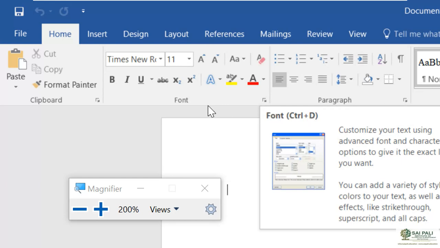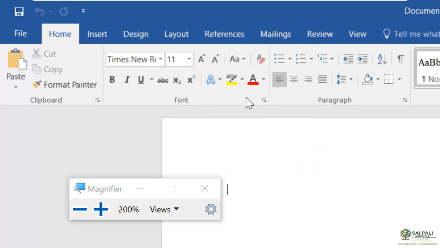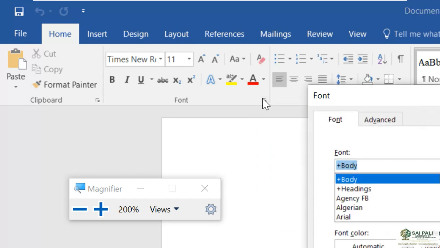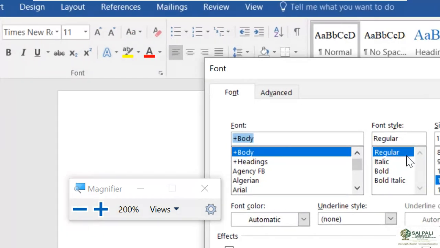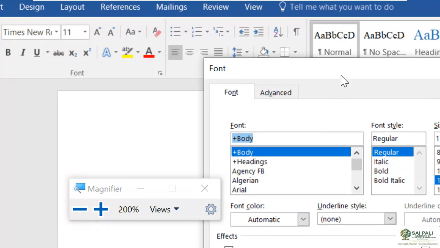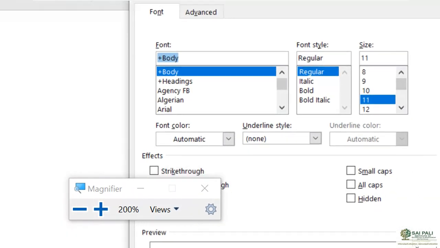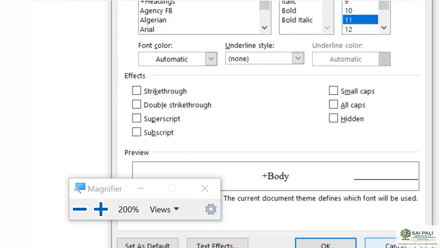That will open the more options for this group, or even you can click directly on that arrow key, and when you click on that arrow key, it will open the dialog box for more options. These are the more options related to that group.